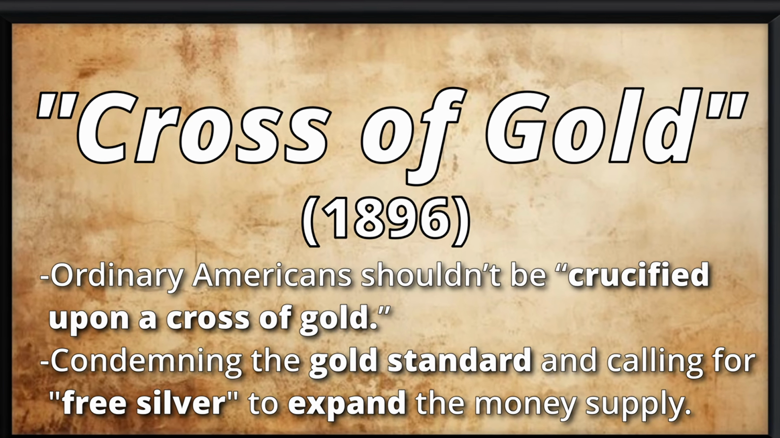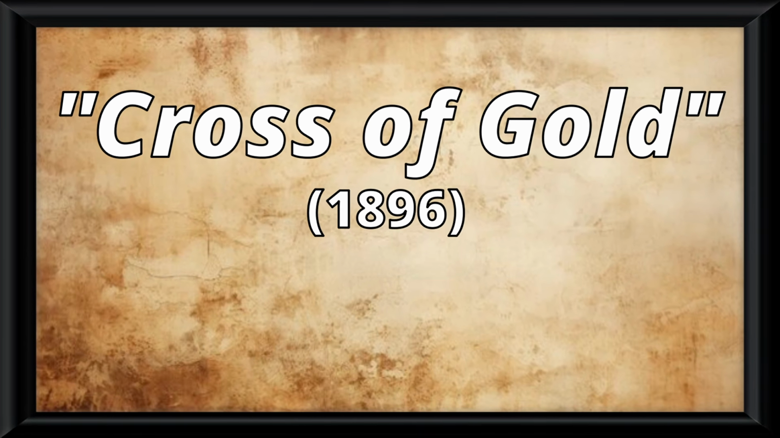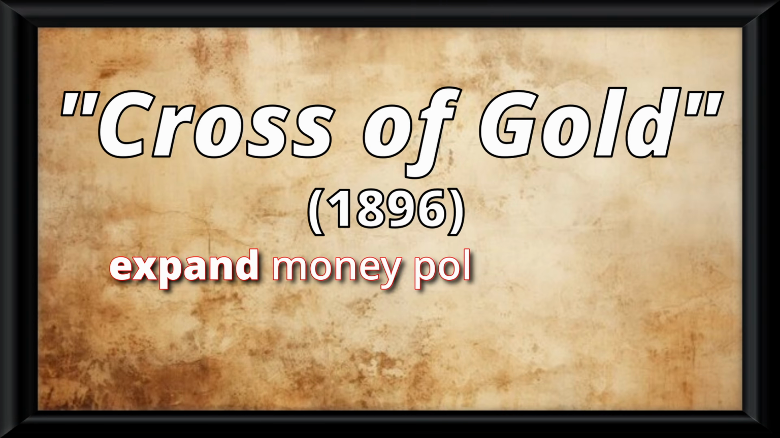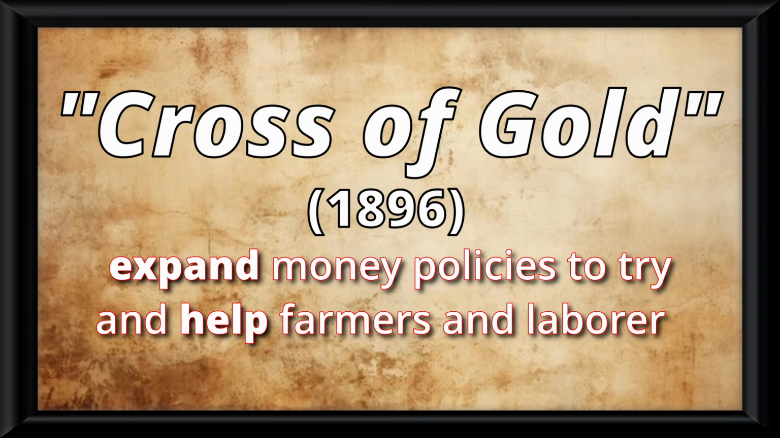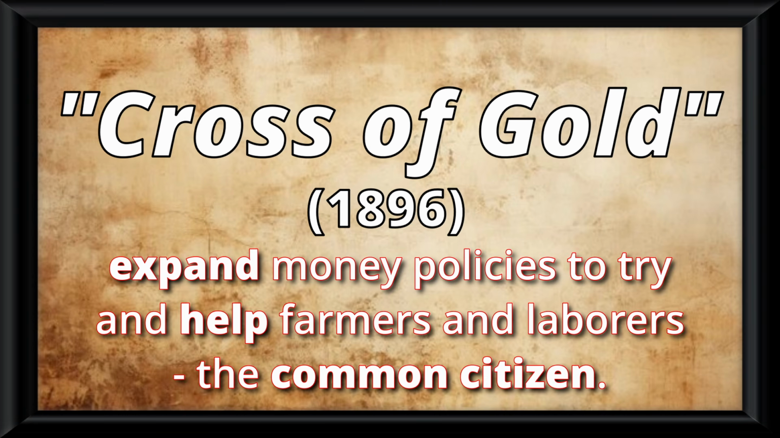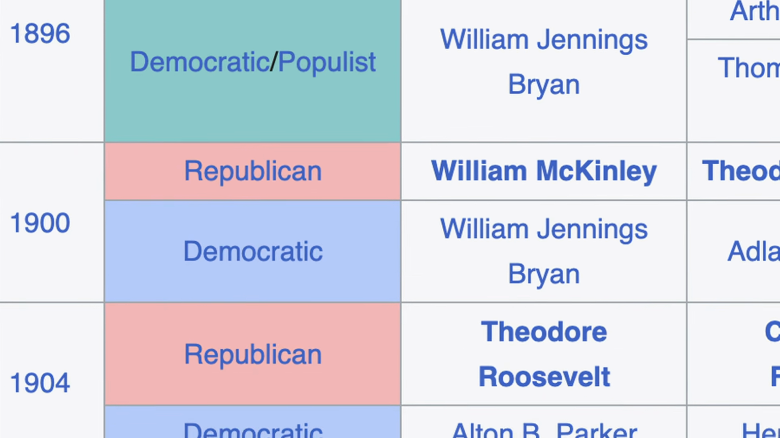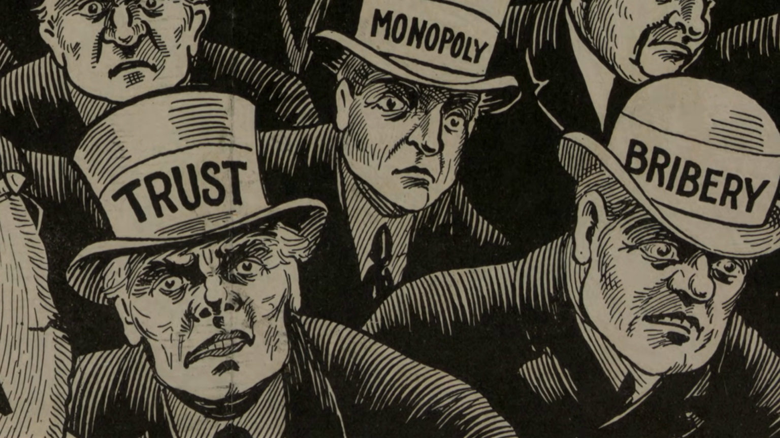Now this speech is a little complex to understand, but to simplify it, all he was really trying to do is expand money policies to try and help farmers and laborers, so basically the common citizen. Now even though populists won't be elected for any presidential elections, you will see their ideas come up again in progressivism and the New Deal.